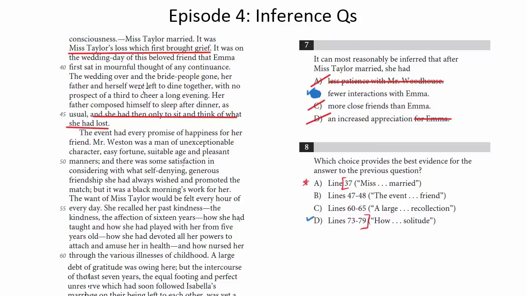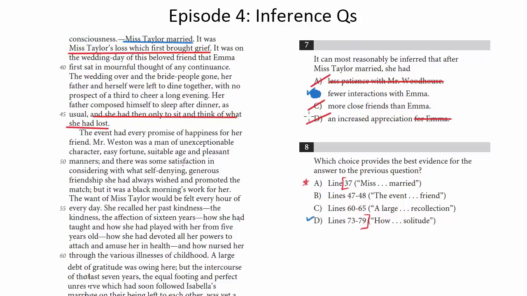Line 37, you got to be careful with this. So line 37 says, Miss Taylor married. That's all it says. So you've got to be very careful not to take this line and reason too far outside to say, oh, well, Miss Taylor's married, therefore she's going to be moving in the house with her husband, therefore she's going to be moving far away from Emma, therefore that would justify fewer interactions with Emma.